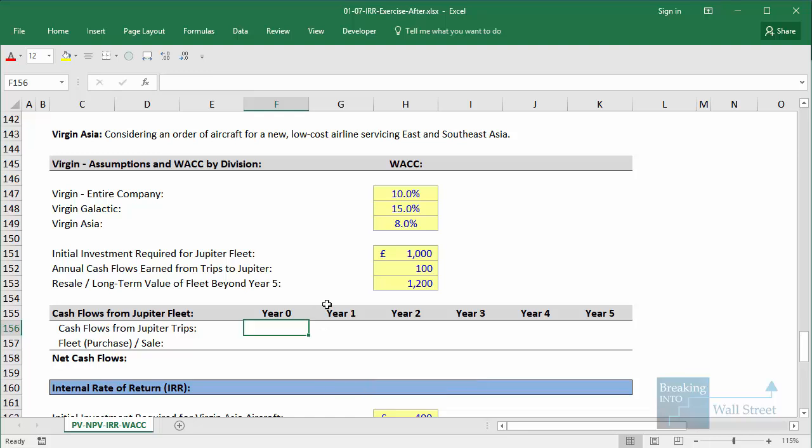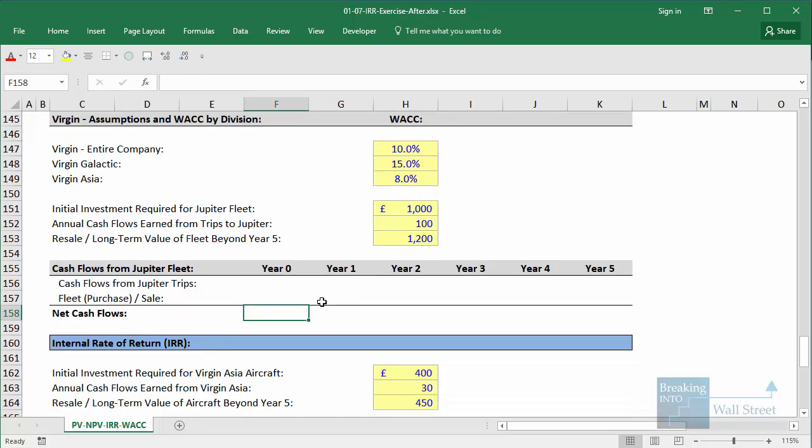Okay, so here's how we'd go through and make this calculation. Now remember, to calculate IRR, we always need to show the upfront investment amount as a negative. So for the fleet purchase or sale, we'll link to the initial investment for the Jupiter fleet here. In each subsequent year, we're going to say 0 because nothing happens. And then at the end, we'll link to the resale or long-term value of the fleet beyond year 5 right here.